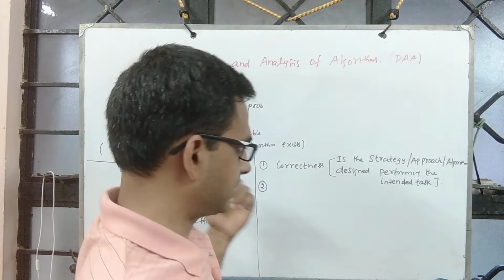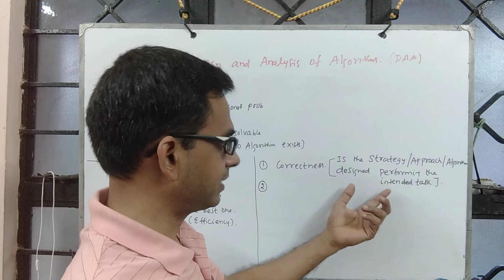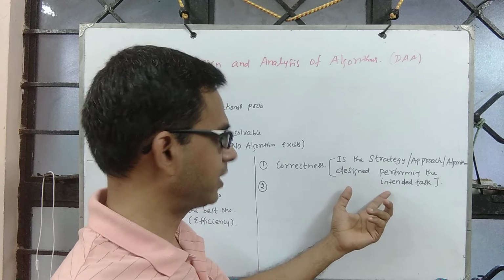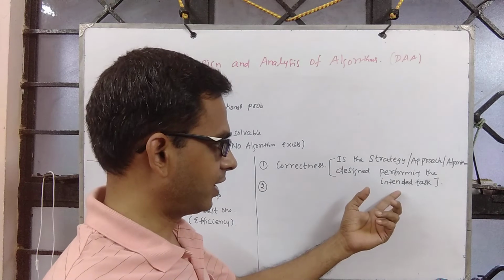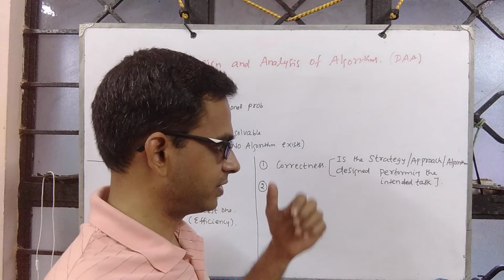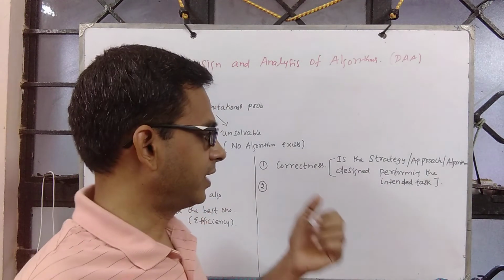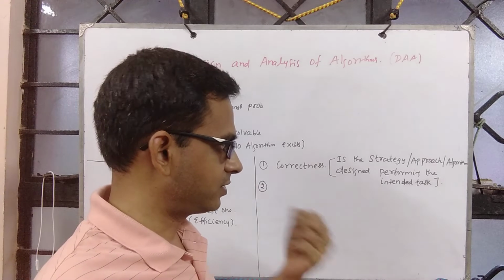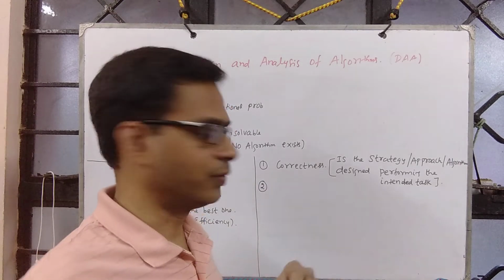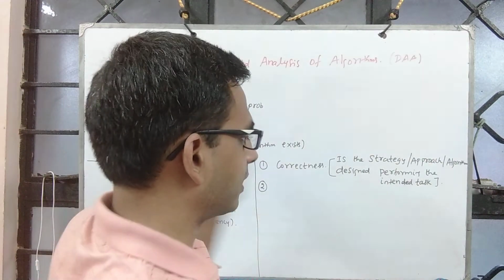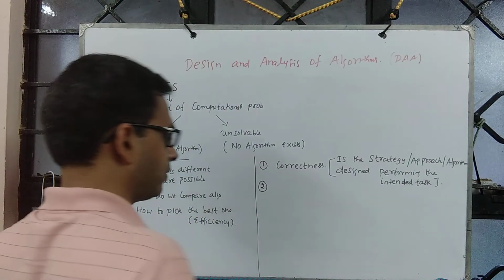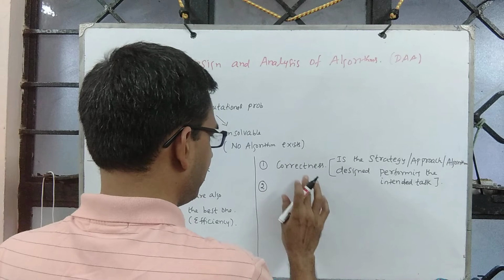If the problem is search, I pass an array and x as an input. If x is part of the array, is my algorithm returning yes, and if the element is not part of the array, is it returning no? Is it doing the task it is expected to perform? That's the first one.